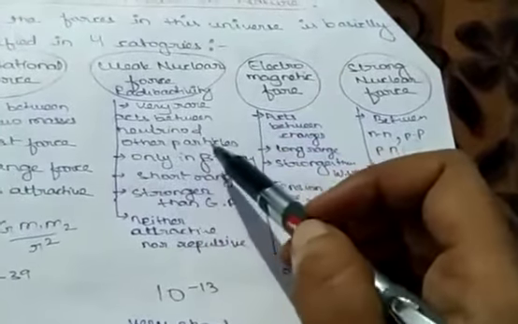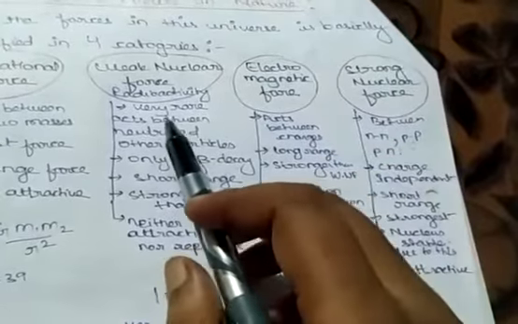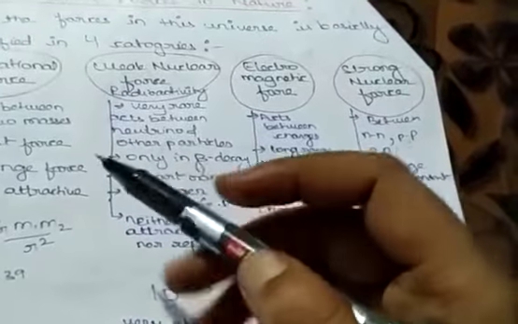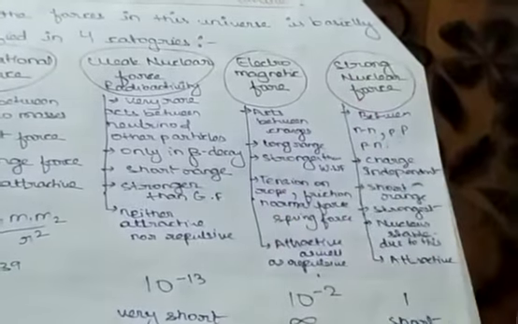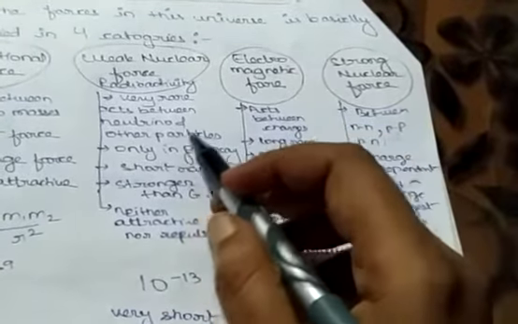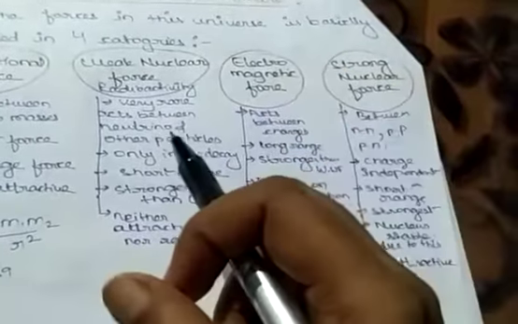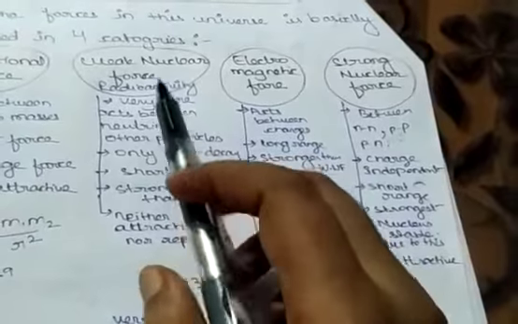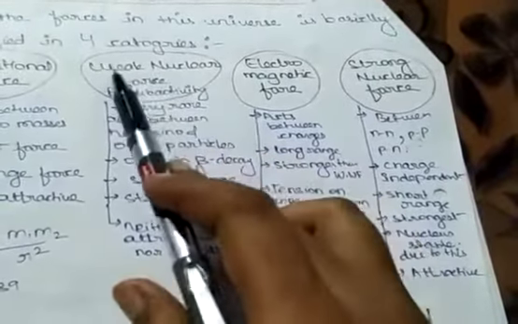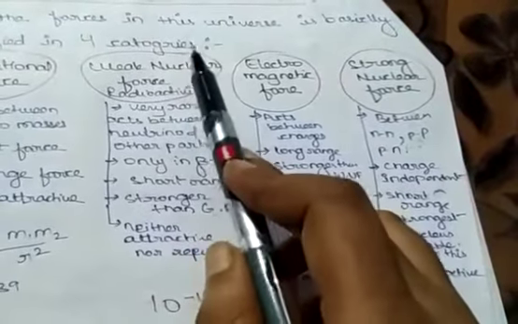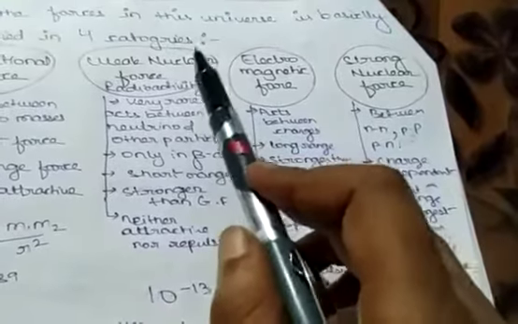So during this process, which is known as beta decay, some neutrinos come out, and some rays are emitted. So the force that exists during that, why it is getting emitted, there must be some force. This force is known as weak nuclear force, which is present inside the nucleus. The name suggests that it is present inside the nucleus.